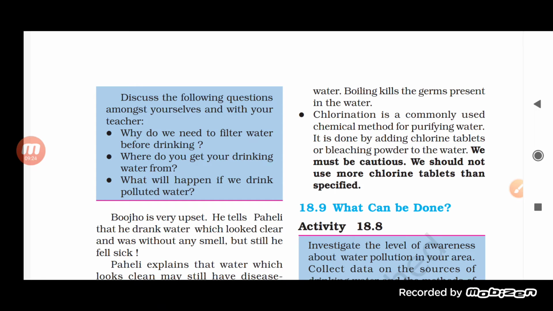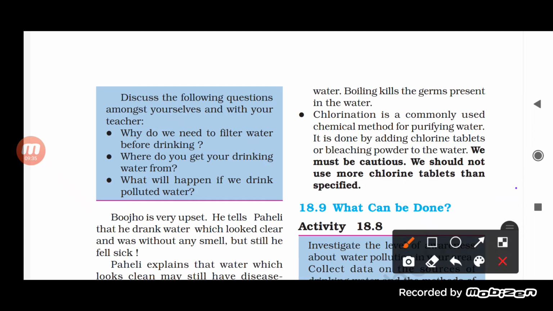Then the third one is chlorination. Chlorination is a commonly used chemical method, especially for purifying water, and it is done by adding a chlorine tablet or bleaching powder to the water. Addition of chlorine and bleaching powder to the water will help in killing the germs, as well as in removing any kind of foul odor which is part of the water.